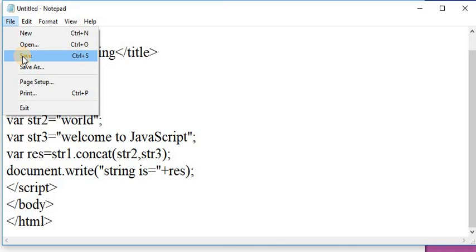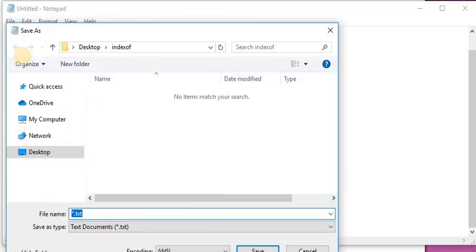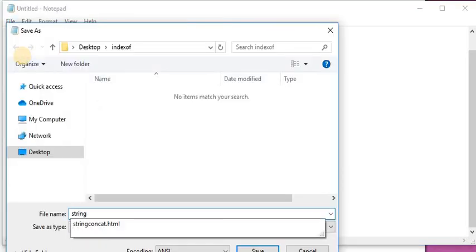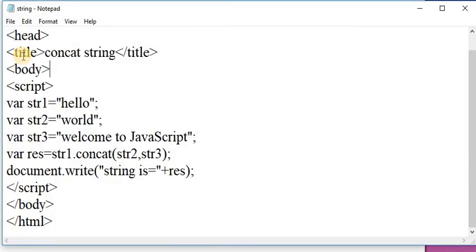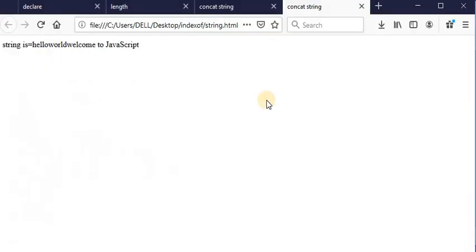Save this file with the name string.html. And see the output. It displays the result, that is hello world, welcome to JavaScript, on a web page. It concatenates these three strings by using the concat function.